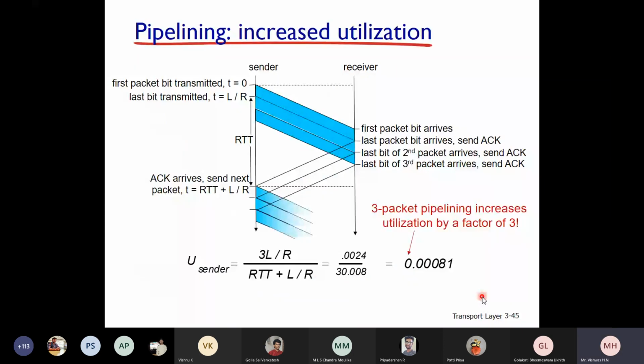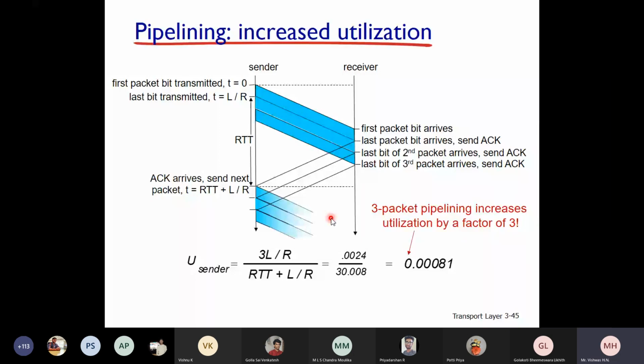Pipelining. How will pipelining increase the utilization of the sender? Let us see with the diagram here. The first packet bit is transmitted at T equals 0 and the last bit of that packet is transmitted at L by R. You can see here, the sender is not waiting for the acknowledgement of the first packet. It is transmitting 3 packets in the pipeline at a time. The first packet bit arrives, the last bit of the second packet, the last bit of the third packet arrives, and for every packet you are sending an acknowledgement here.